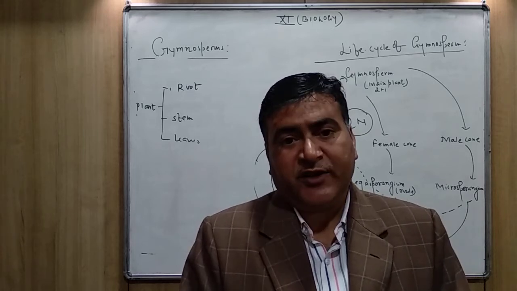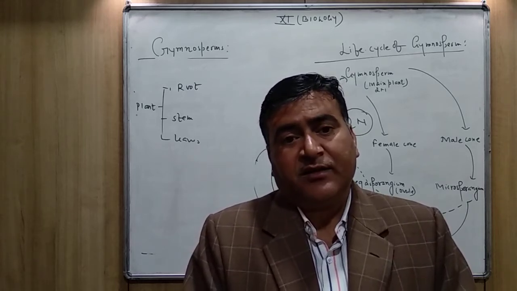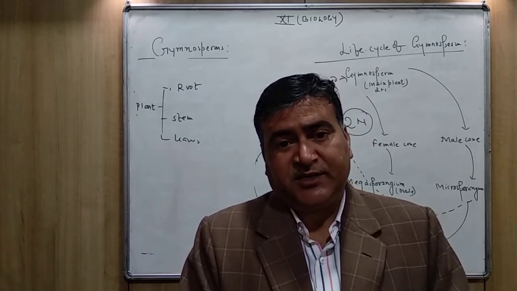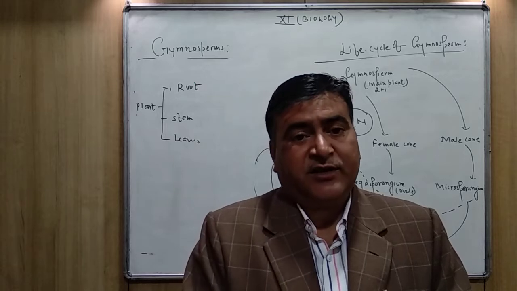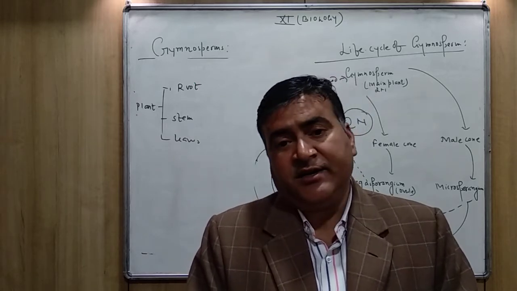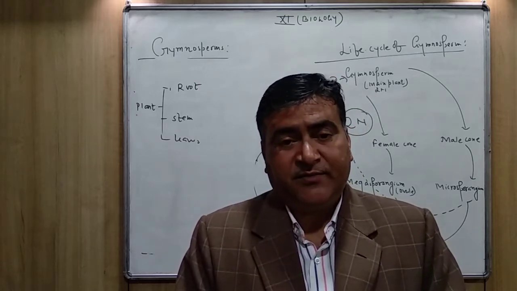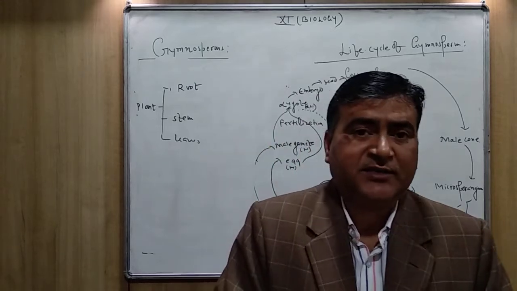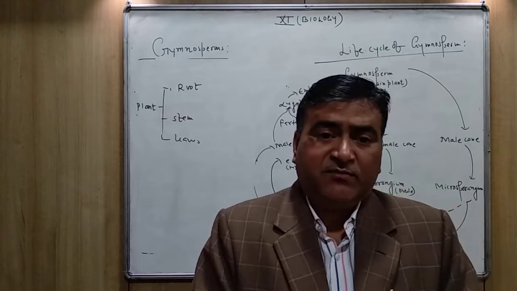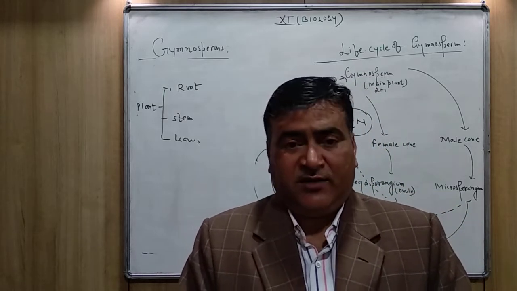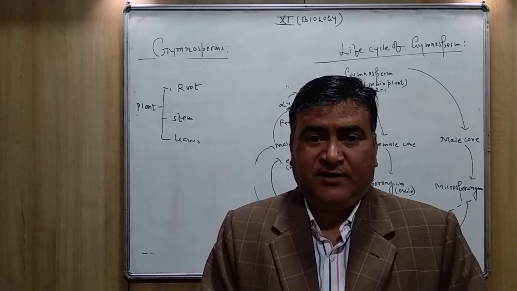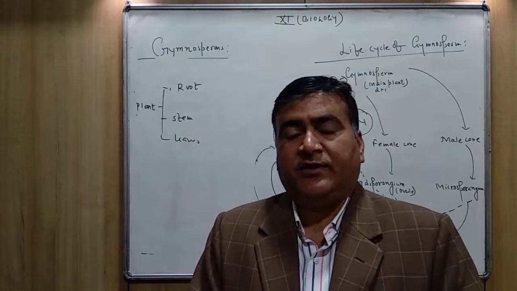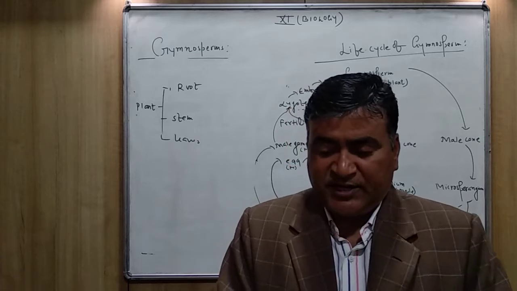It is also a symbiotic association because the nitrogen fixing bacteria fix nitrogen for the plant, and in return the bacteria get shelter and ready-made food from the plant. So the gymnosperm plants have symbiotic association with bacteria and fungus, in the form of mycorrhiza as well as coralloid roots.